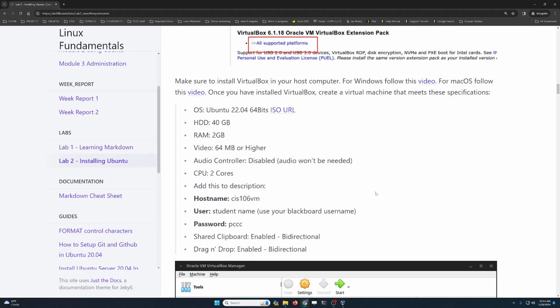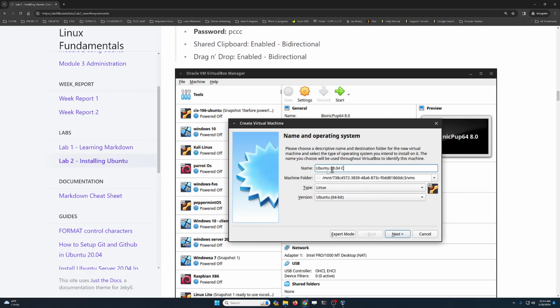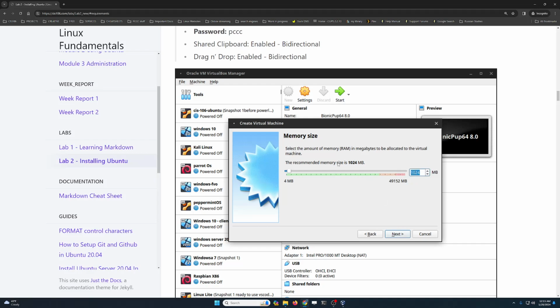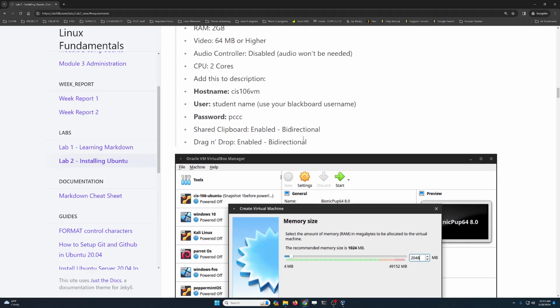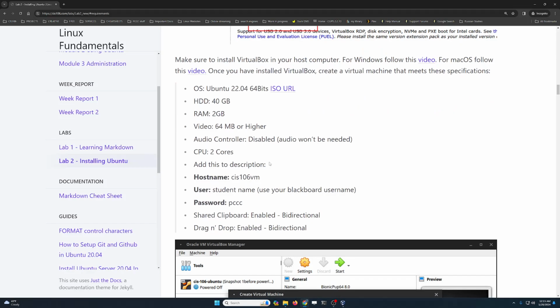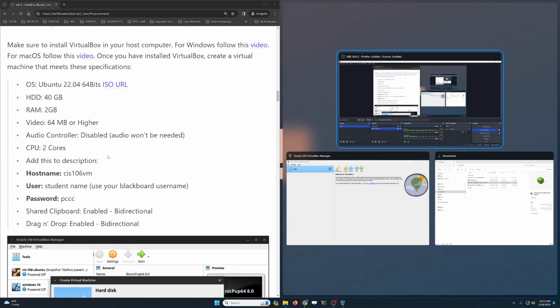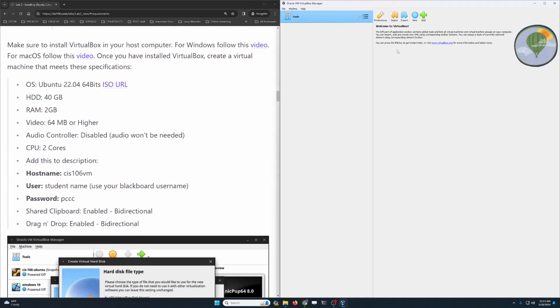So what we're gonna do is, if you want, you can pause the video and follow this GIF over here, or GIF, I don't know how to pronounce that word properly, and then follow it over here. It's the same thing that I'm gonna do in the video. So I'm just gonna leave my settings over here on the side, and I'm gonna put this on one corner and then my VirtualBox manager on another. I just wanna make sure that I have it for reference over here on the side. So I'm gonna click on new.